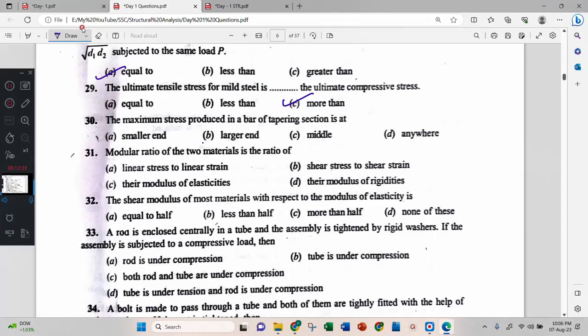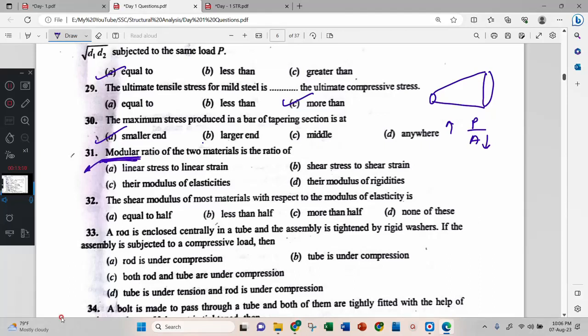Maximum stress produced in a bar of tapering section is at the smaller end of the bar. Correct, because the area is small, stress is more. P by A, area is small, stress is more. Okay. Modular ratio of two materials is the ratio of... modular means modulus, usually elastic modulus.